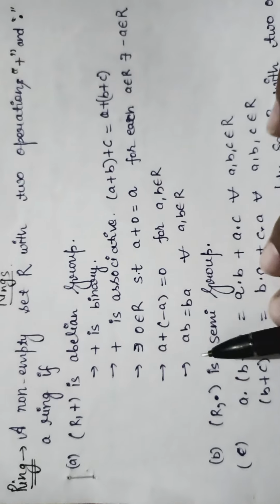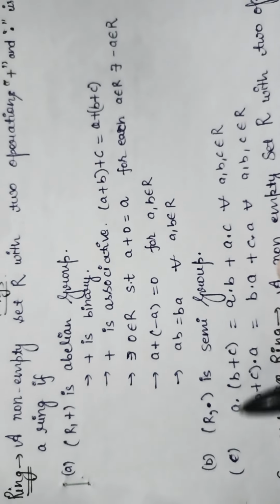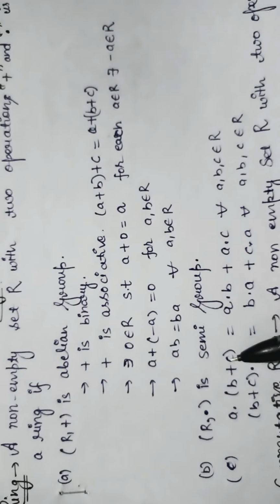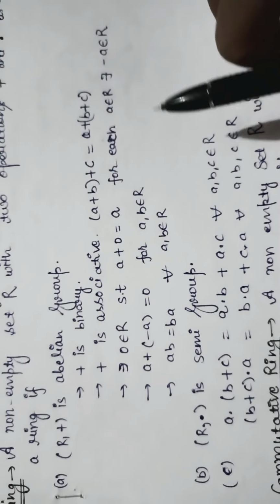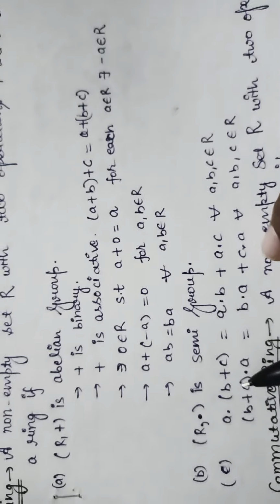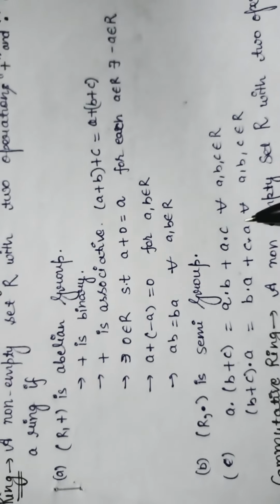Second property R comma dot is a semigroup, and third property distribution law. A dot B plus C is equals to A dot B plus A dot C for all A comma B comma C belongs to R, and B plus C dot A is B dot A plus C dot A for all A B C belongs to R.